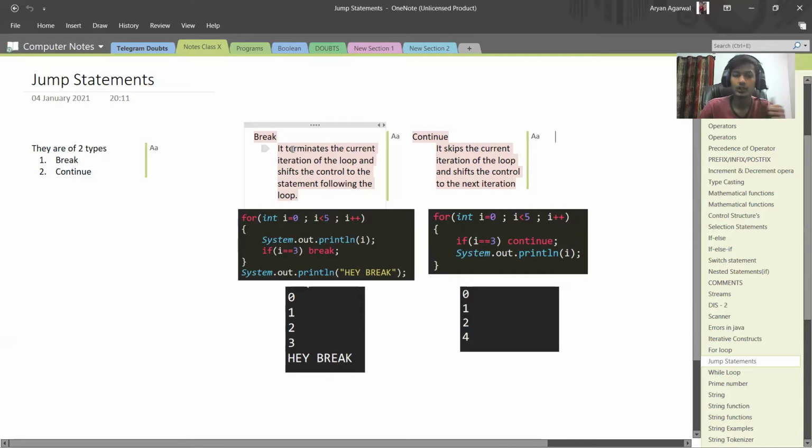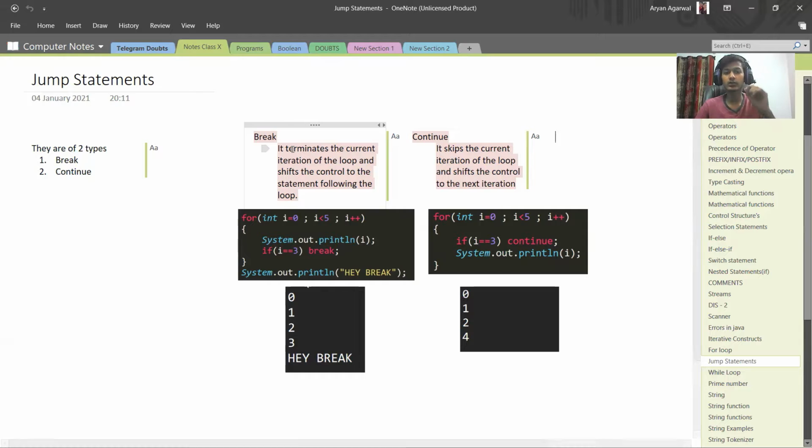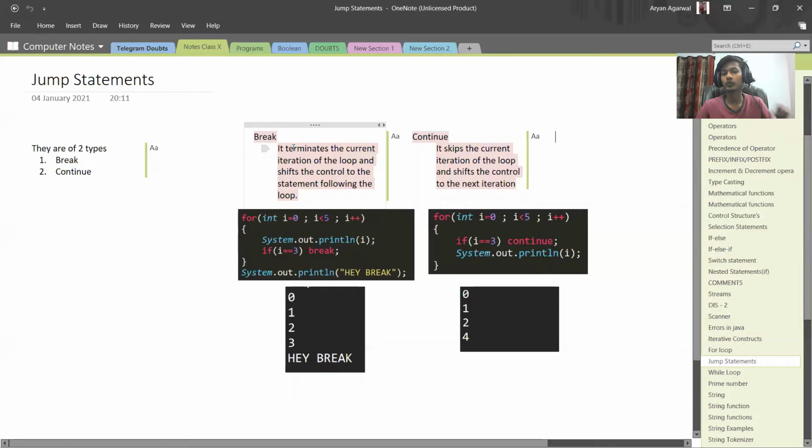Break terminates the current iteration of the loop and shifts the control to the statement following the loop. Just read it once. Continue skips the current iteration of the loop and shifts the control to the next iteration. So what do I mean by these two?